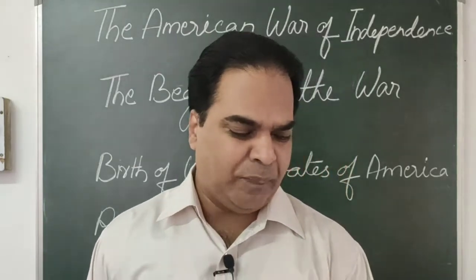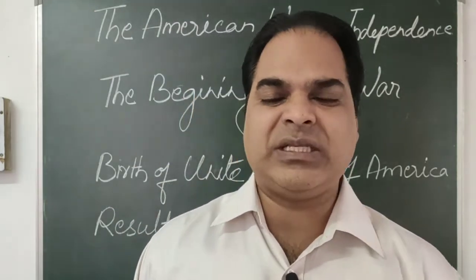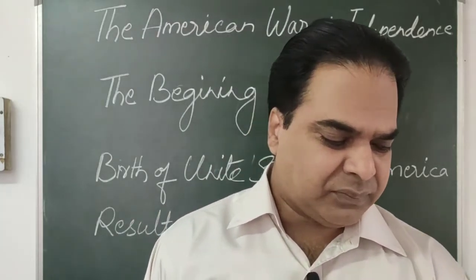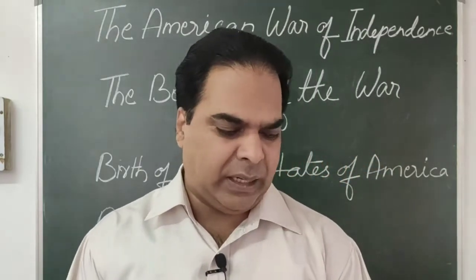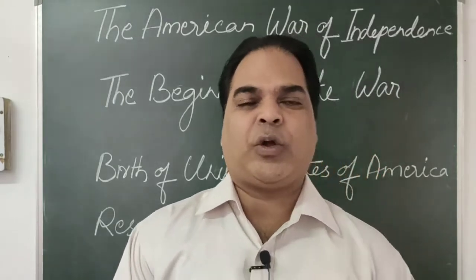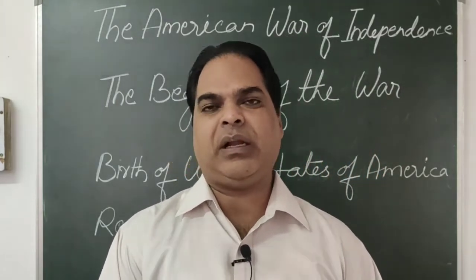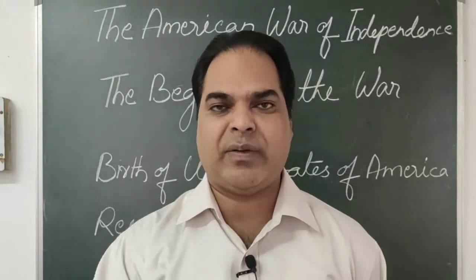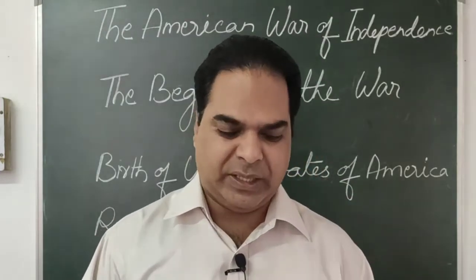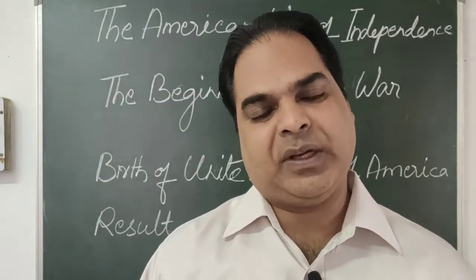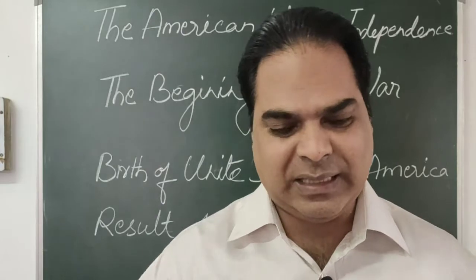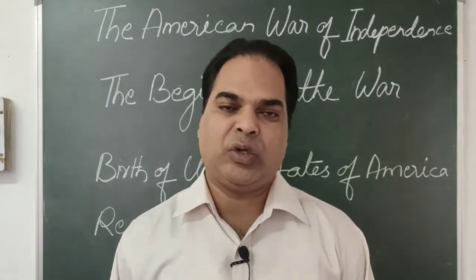Now what to do in order to survive, in order to save their lives? They definitely needed to protect themselves. So the Americans, that is the colonists, raised their own army. Then fighting broke out in Lexington and Concord in April 1775. The colonists were now very adamant and clear that this was the right time to free themselves from the British rule. Under the leadership of George Washington, who was given the command as commander-in-chief of their troops, he led the army to fight against the British army.